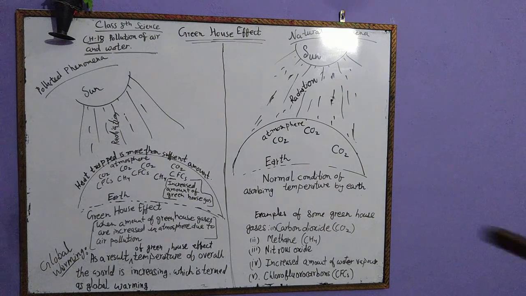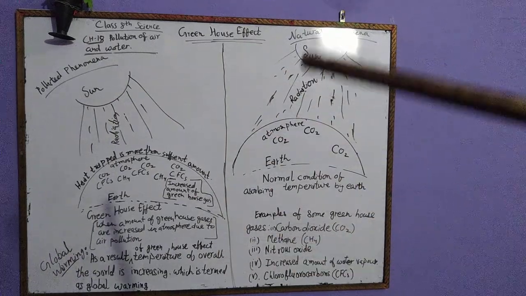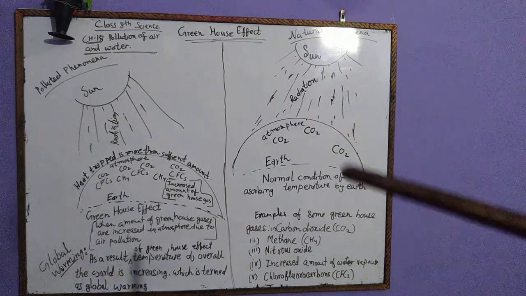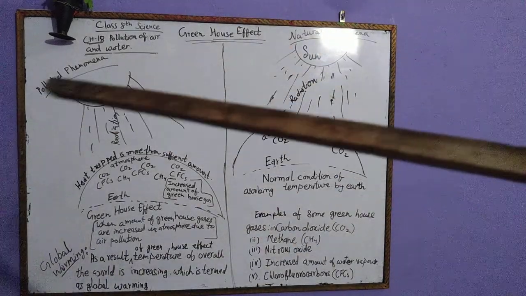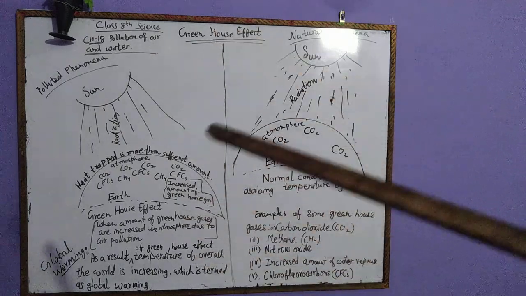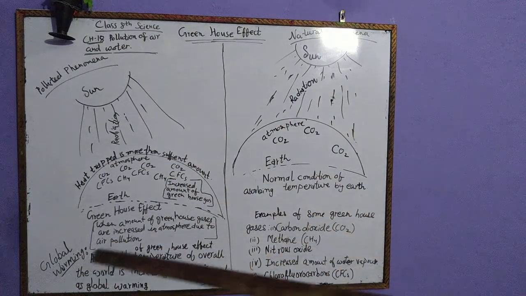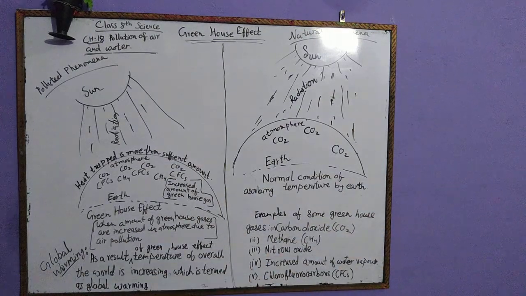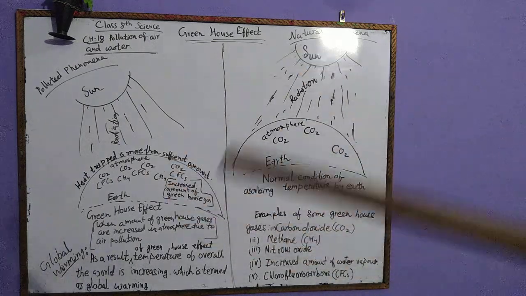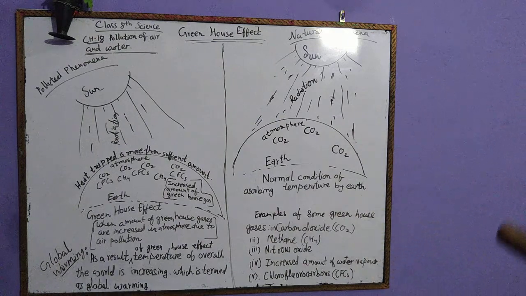So finally, student, you have understood what the greenhouse effect is. This is a natural phenomenon of the earth increasing temperature, and this is the phenomenon due to a polluted atmosphere that is setting the greenhouse effect on the earth. And due to the greenhouse effect, there is the process of global warming. You just pause the video and look at these two phenomena. Try to understand the concept given in this video.